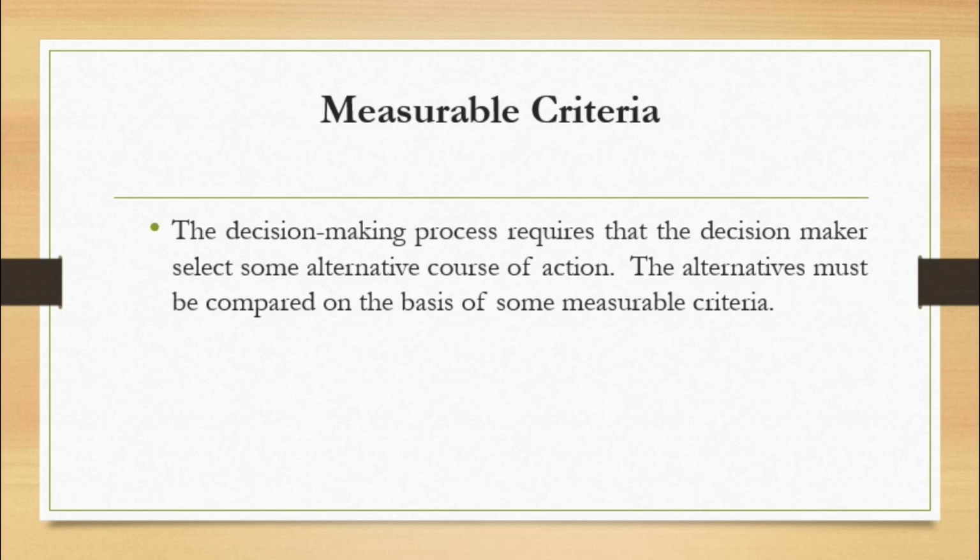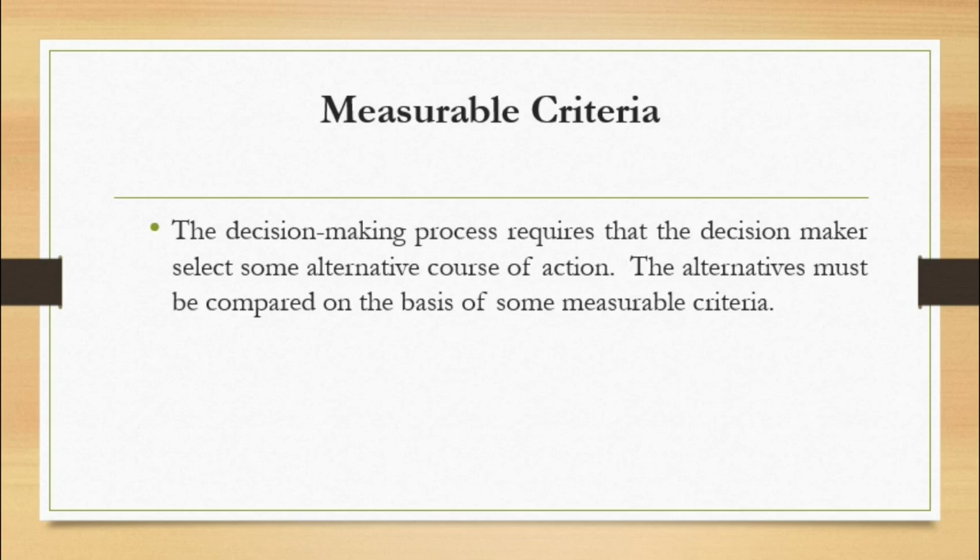Let us read the definition once. The decision making process requires that the decision maker select some alternative course of action. The alternatives must be compared on the basis of some measurable criteria. Even if we have alternatives, we must compare them on the basis of measurable criteria.